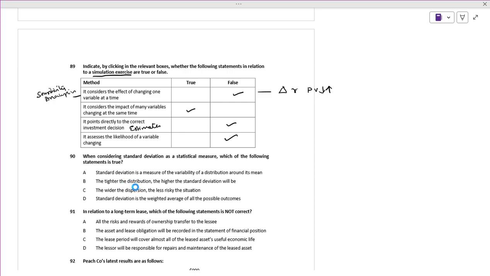Standard deviation is a measure of the variability of a distribution around its mean. Okay, it is nothing but x minus x bar, is it right? Then you will get the sum of the variations. Standard deviation is nothing but the root of variance.